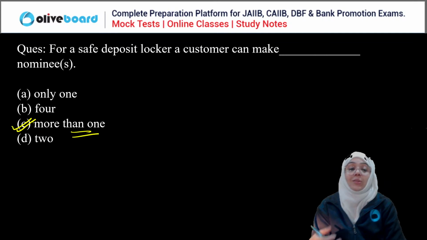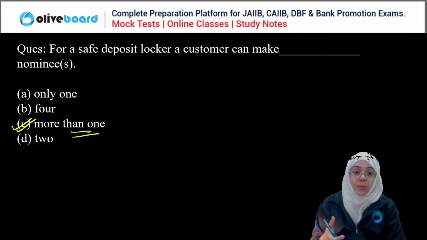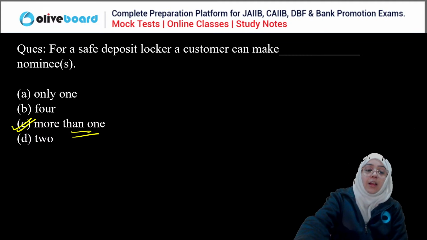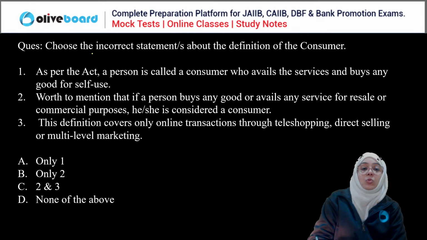It can be three also, it can be four also. More than one is the appropriate answer for this, right? Okay. Next question. We have to choose the incorrect statement about the definition of the consumer.